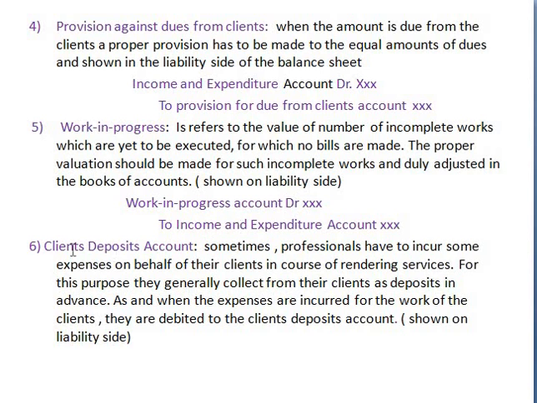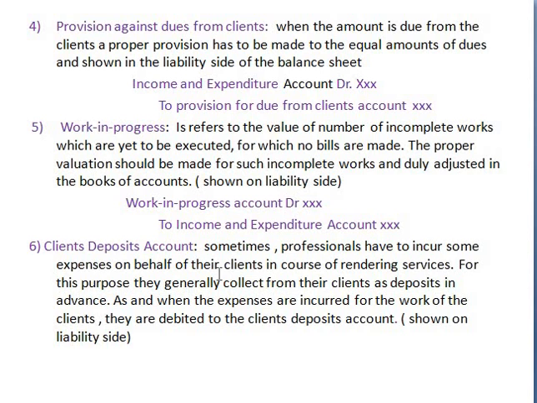Let us move to the sixth one, that is the client's deposit account. How do we consider the client's deposit account? Sometimes professionals have to incur some expenses on behalf of their clients. Let me take an example. I am a chartered accountant and you all are my clients. Sometimes the client is not present in such situations, and on behalf of the client, the chartered accountant's office has made certain expenses.